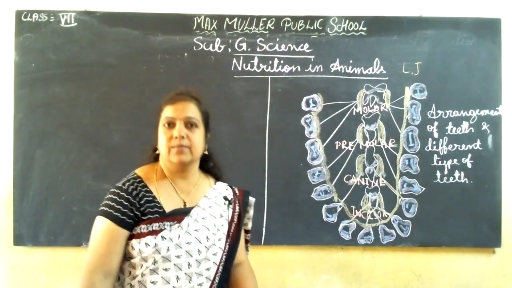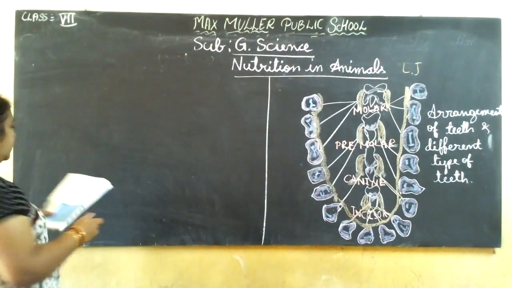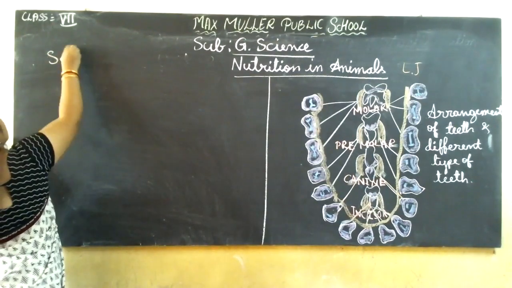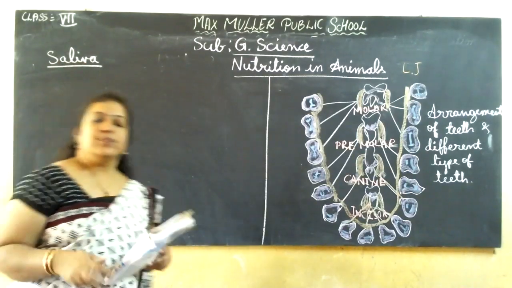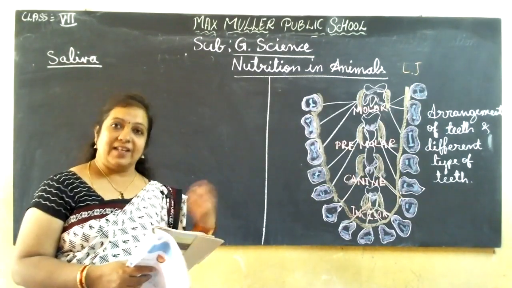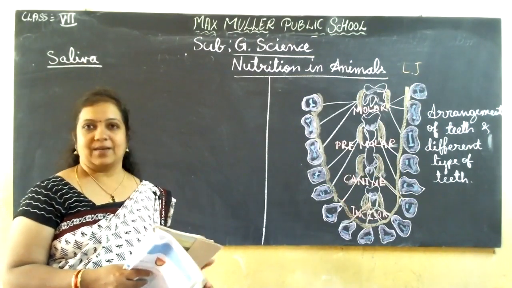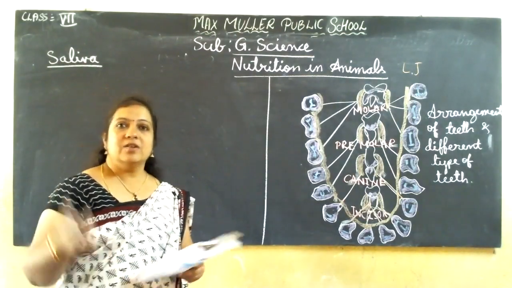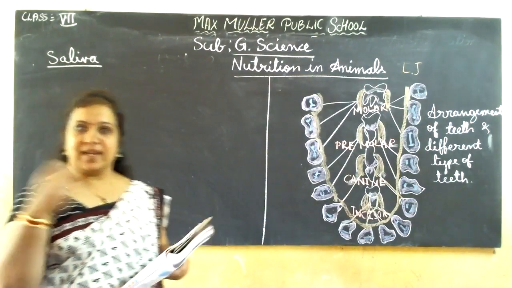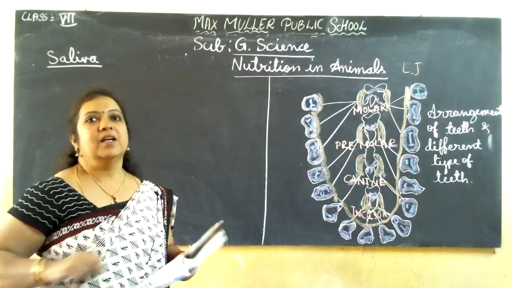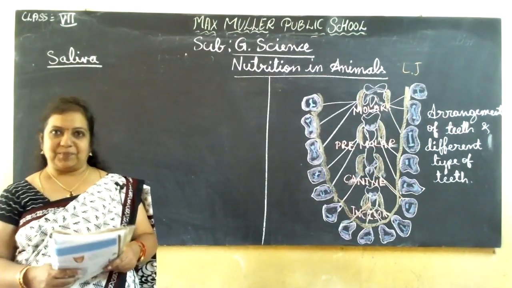Now we are going to discuss one more thing which is present inside the mouth, that is the saliva. Everybody knows about saliva. When we think about the food, or when we are eating the food, a liquid, jelly-like thing which is present inside the mouth, we call it saliva. It helps us mix with the food. If it is a harder food we are eating, it mixes with the food and helps in the churning or grinding of the food. So what is the main action of that saliva?